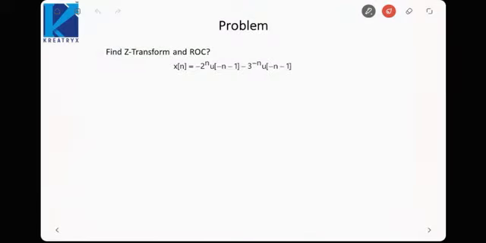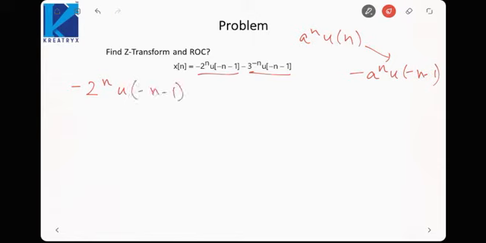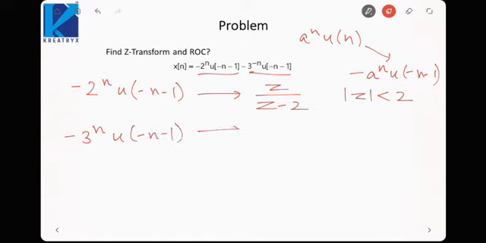Now suppose I change both the signals like this. Now I told you a raised to power n u[n] has the same Z transform as minus a raised to power n u[-n-1], but the ROC is changed. So minus 2 raised to power n u[-n-1] would have a Z transform equal to z upon z minus 2. But this time the ROC would be mod z is less than 2. Similarly, the other signal, minus 3 raised to power n u[-n-1], would have a Z transform of z upon z minus 3. ROC would be mod z is less than 3.